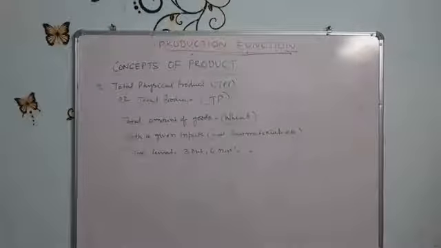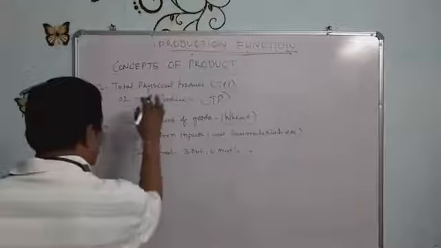Total physical product also defines the total quantity of goods produced by a farm with given inputs during that specified period of time. That is called the total physical product. It means when a farmer is using land and raw materials, what amount of wheat he is physically producing, that is called the total physical product or the total product.